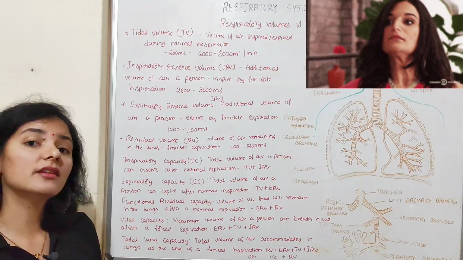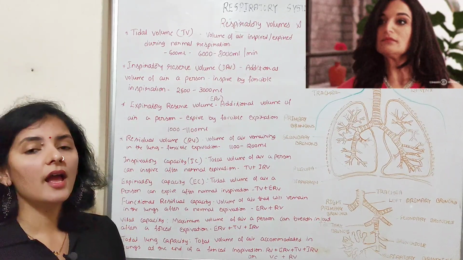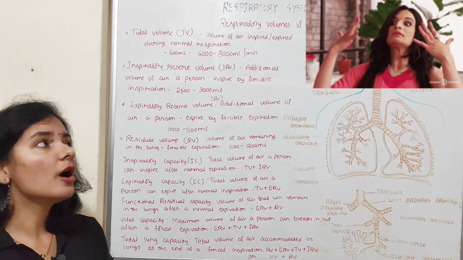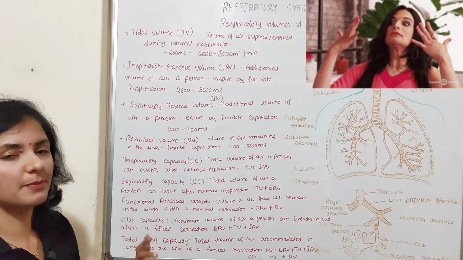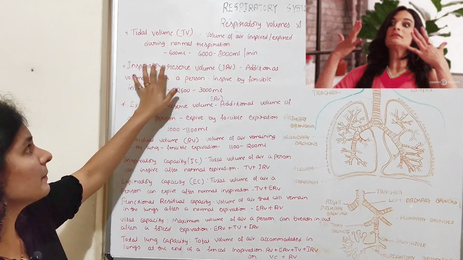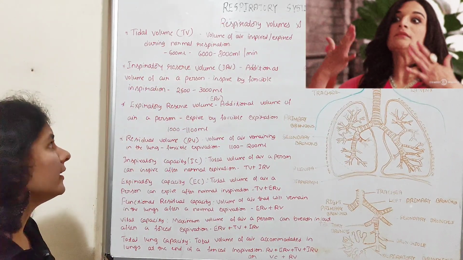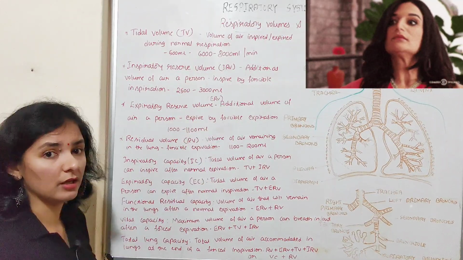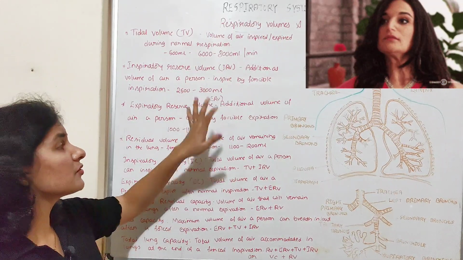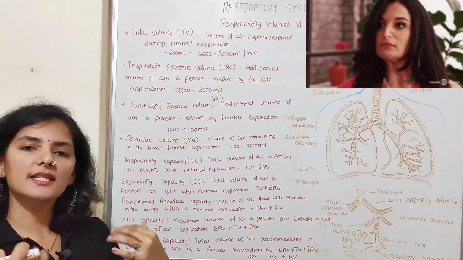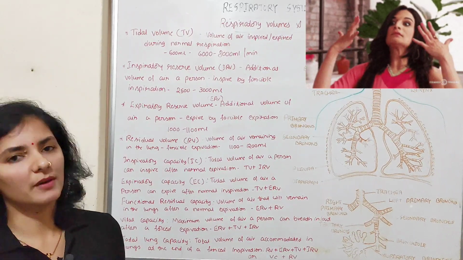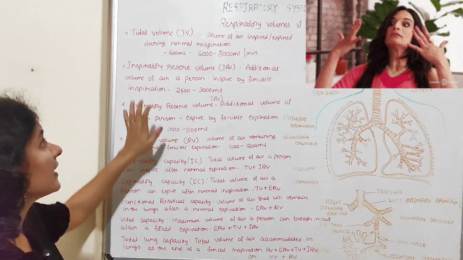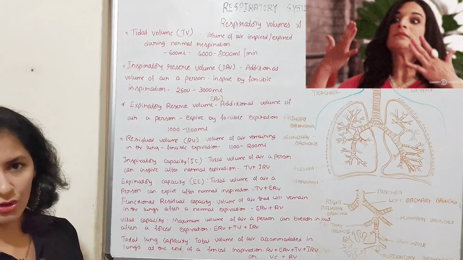It is about 2500 to 3000 ml. So 2500 to 3000 ml of air you can inspire by forcible inspiration is known as inspiratory reserve volume.